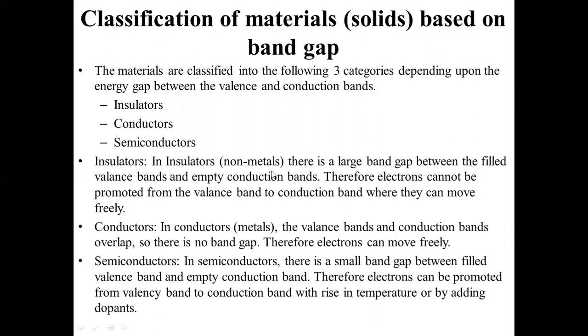Therefore, we can see that solids are classified into insulators, conductors, and semiconductors depending upon the band gap. Valency band is there, conduction band is there. If there is a large band gap between valency and conduction bands, then it is called an insulator. If there is a minimal band gap between them, then it is called a conductor. If there is a considerable band gap, then it is called a semiconductor.